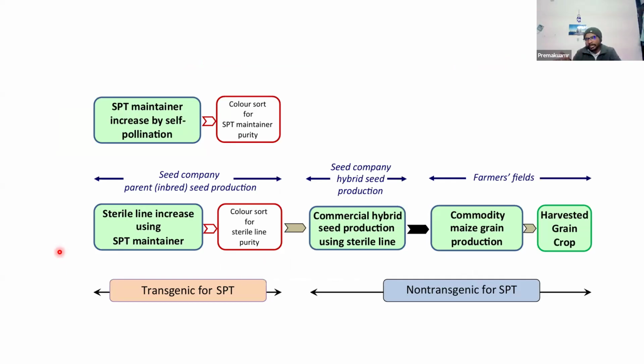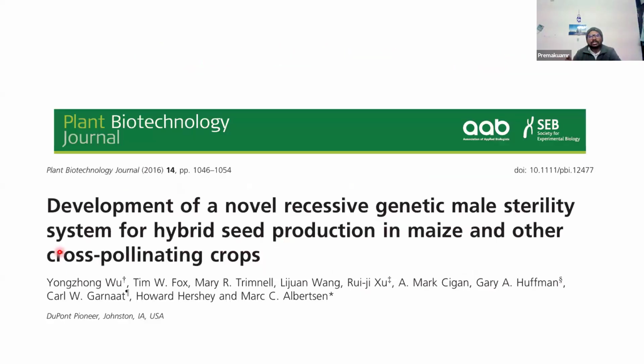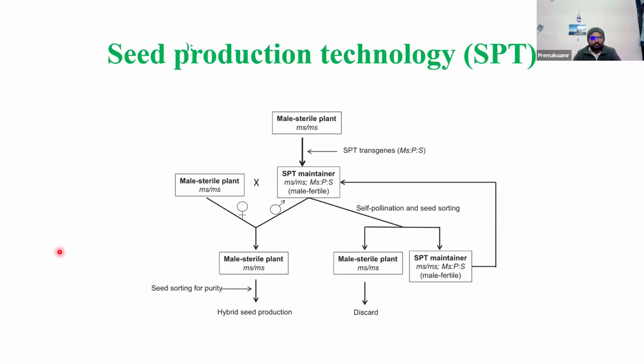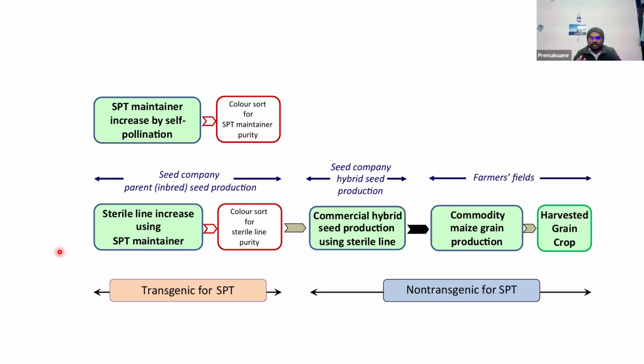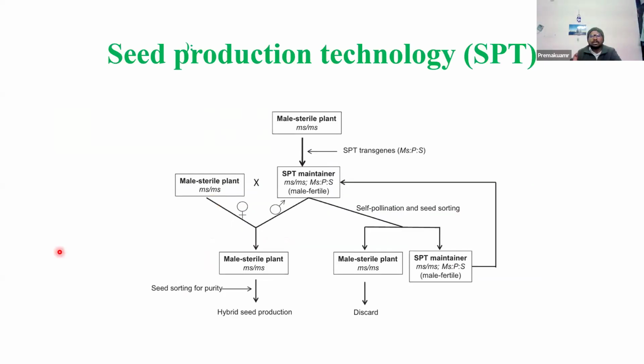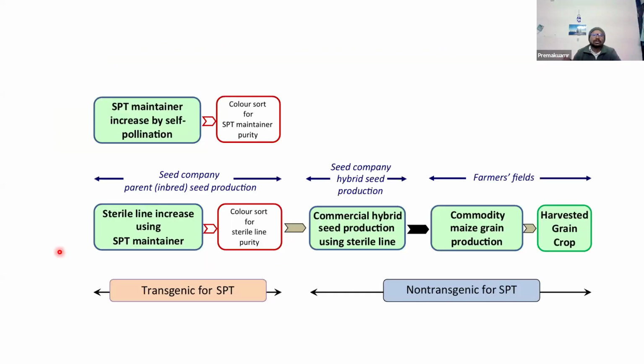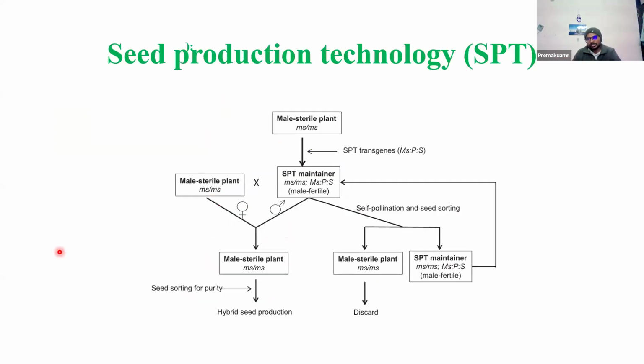But it is not used by anyone. It was published recently, about 9 or 10 years back, but it is still in trial. Maybe no varieties have been released using this system. Just remember, any technology which uses a transgenic maintainer line and produces non-transgenic plants is called SPT technology.